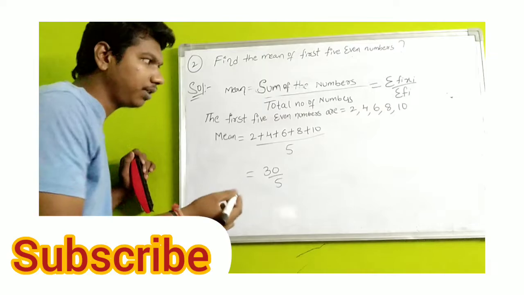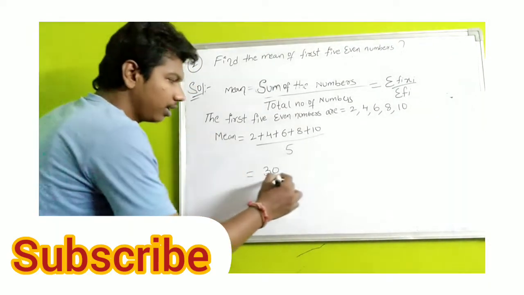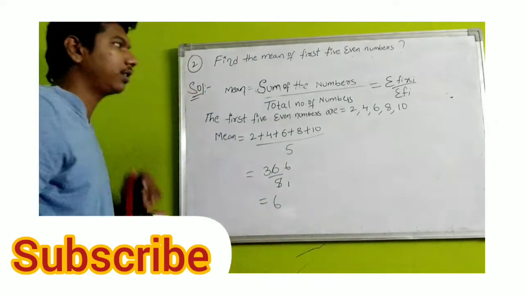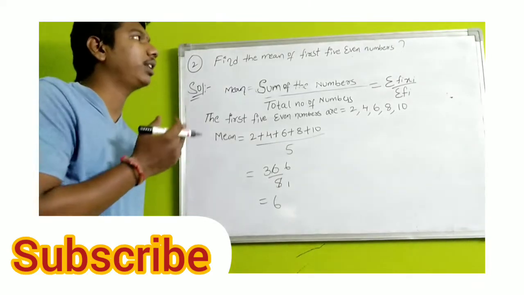Cancel with the 5 table, or otherwise you can divide. Division or cancellation are both the same. 5 ones are 5, 5 sixes are 30. The answer is 6.